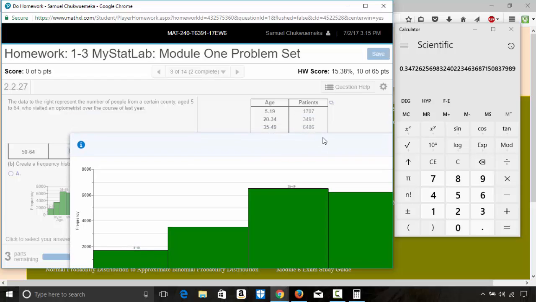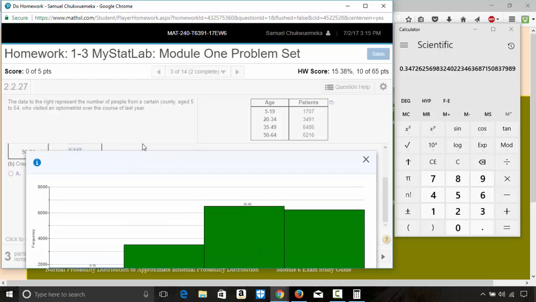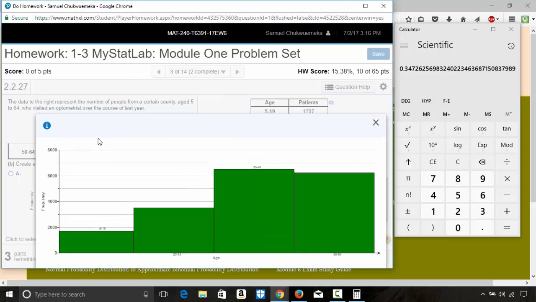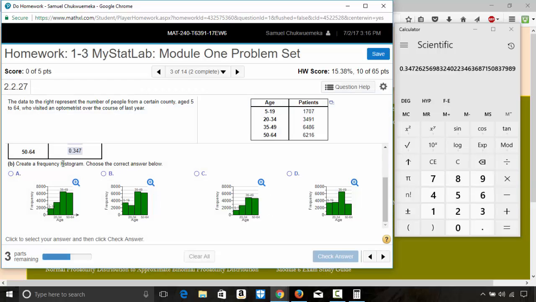The 20 to 34 is 3491, which is less than 4000. So A looks fine, 6486 for this one and 6216 for the last one. A looks fine for the moment, but before we check our answer, let's look at C. Remember, options B and D are eliminated. So let's check C.